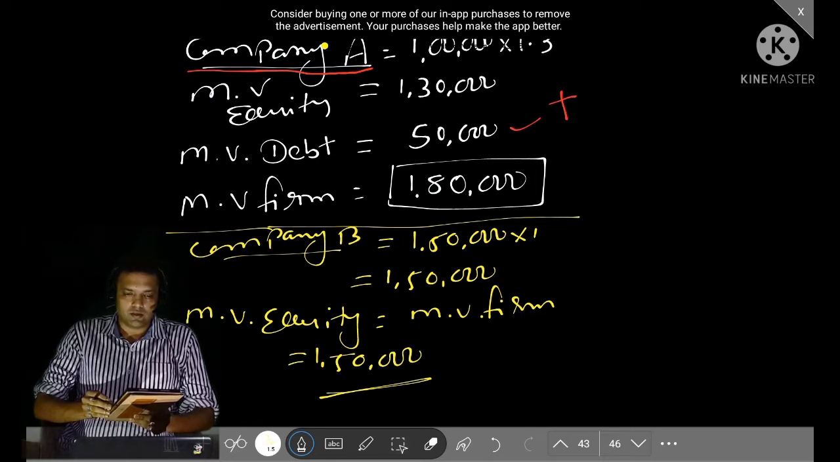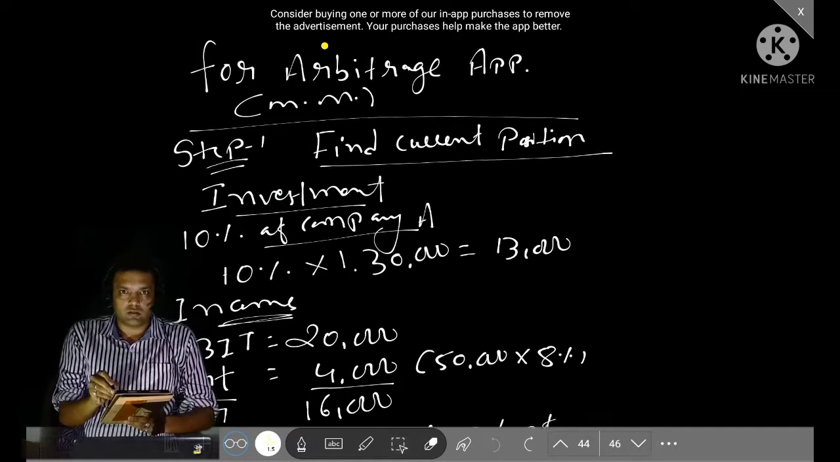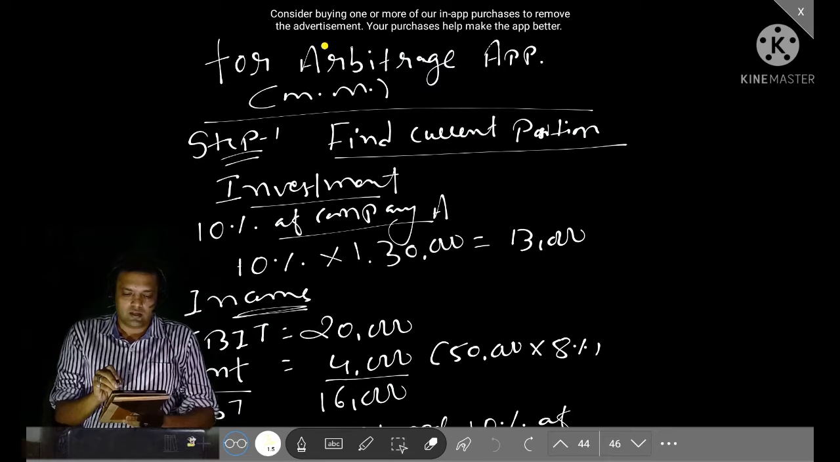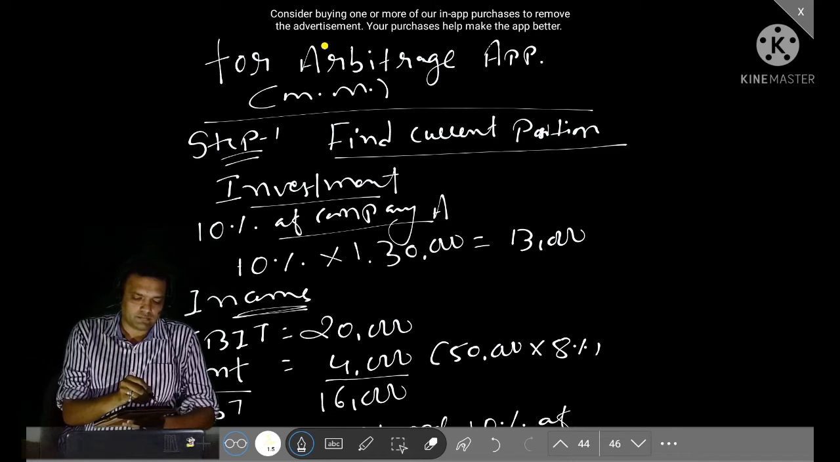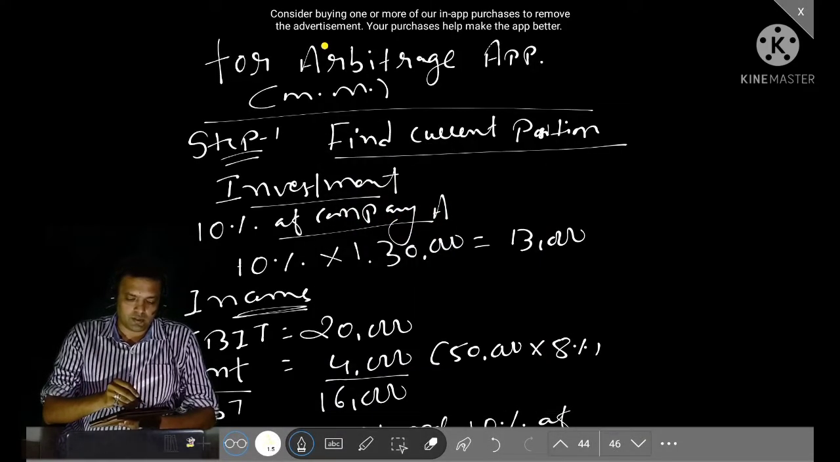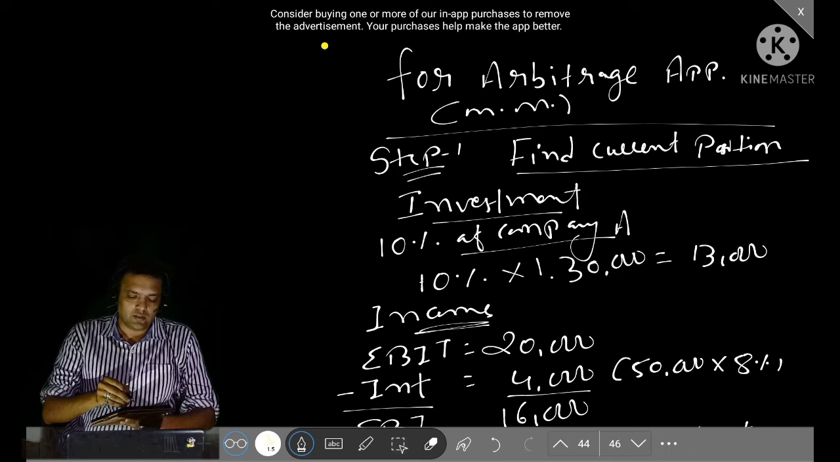So let's calculate the Modigliani Miller approach, and as you all know, there are 3 steps. Step 1. As you can see on screen, the investor is holding only 10% of shares in company A, and it is only in equity shares. Now we are shifting from company A to company B. So as you know, step 1 is finding out the current position. What is the current position of the investor as far as investment is concerned?